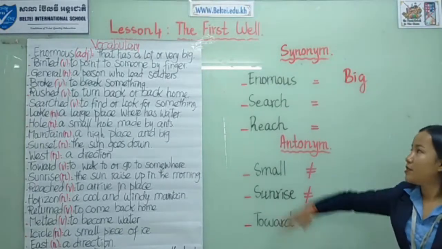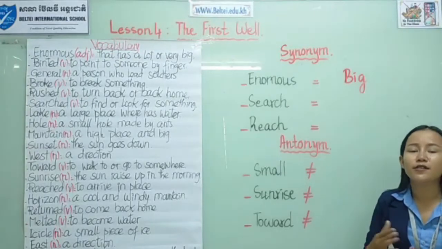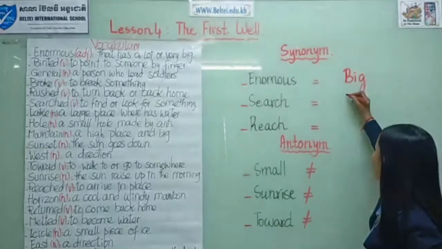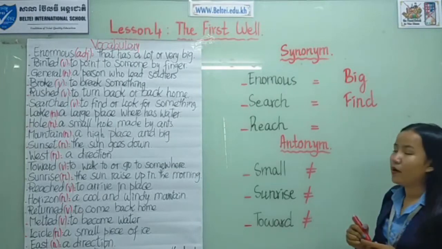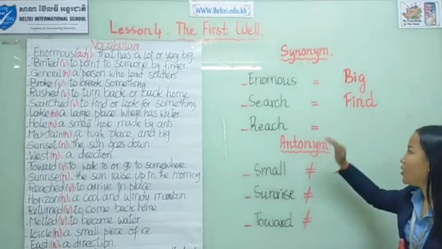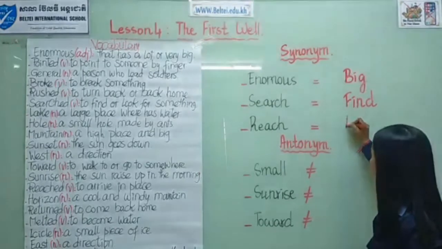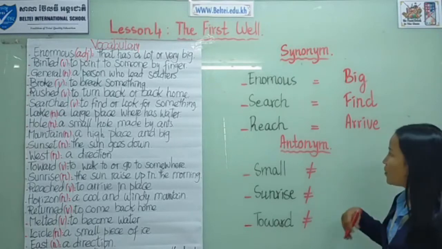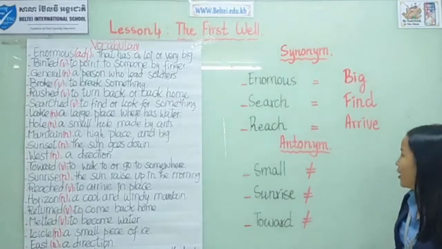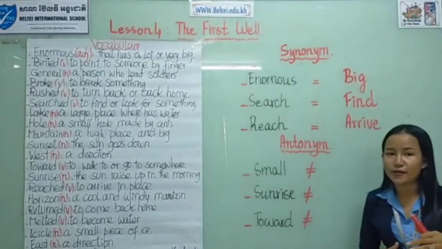Okay, search. The synonym of the word search is find. Okay. Reach. The synonym of the word reach is arrive. Okay. So when you arrive somewhere, it means that you reach somewhere. Okay. Antonym. The antonym is the word that has opposite meaning.